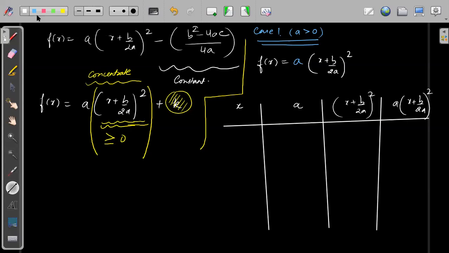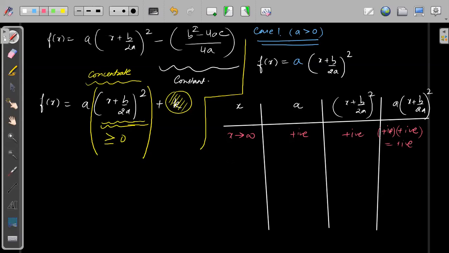So let's see. First thing is when x is tending to infinity. I'm taking a as positive. When x is tending to infinity, this whole thing will always be positive because this is a positive value squared. So a into (x plus b by 2a) whole square will also be positive: positive into positive, so this is also positive. Everybody understood this part, right?